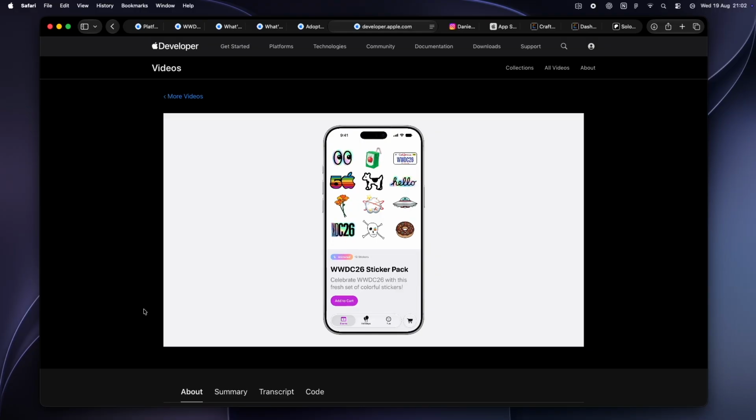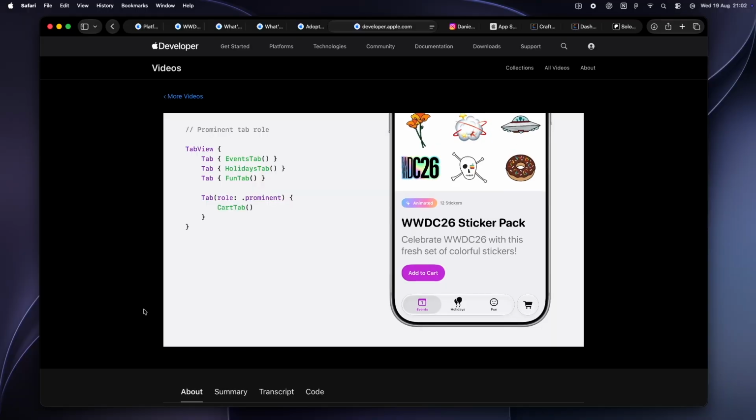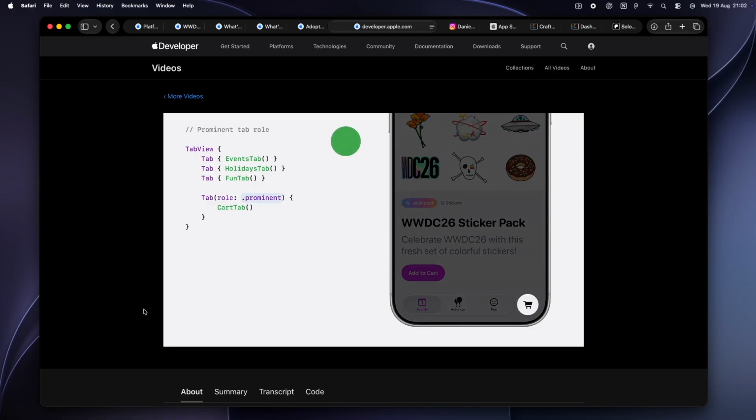I don't know. I did a whole video on size classes dying, though, and this is Apple saying the same thing again louder. Design for the space you're given, not the device, they keep telling us. At what point do we start believing them?